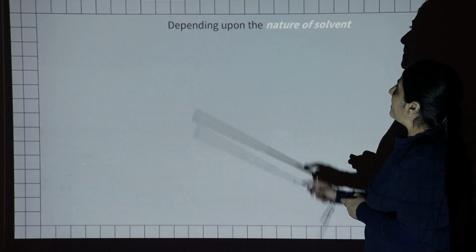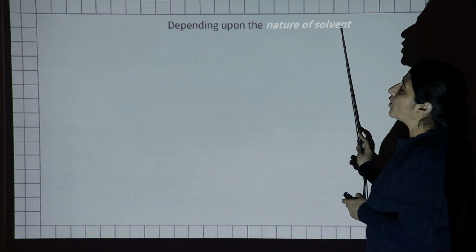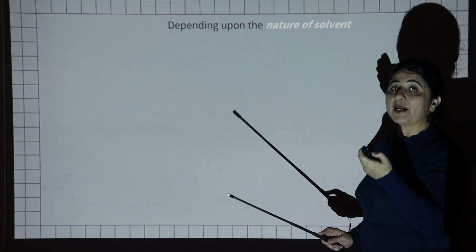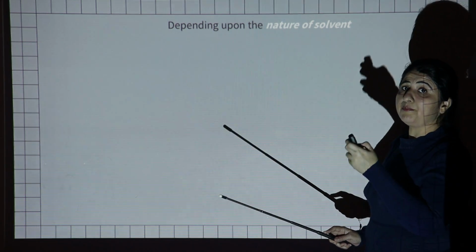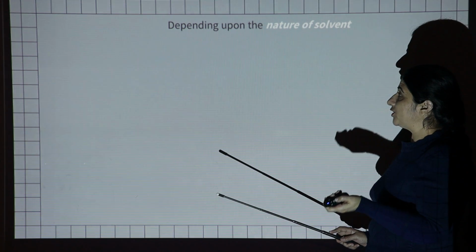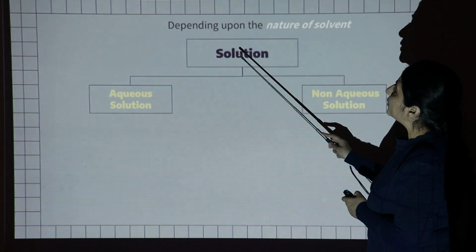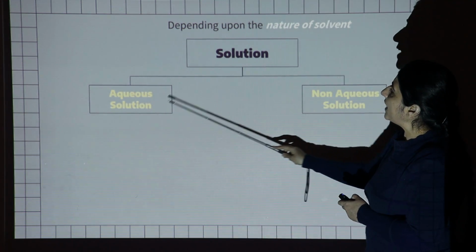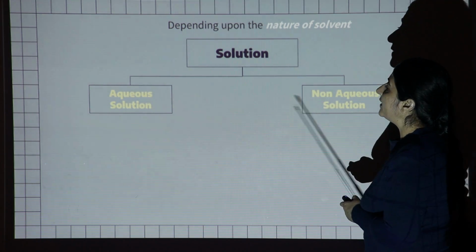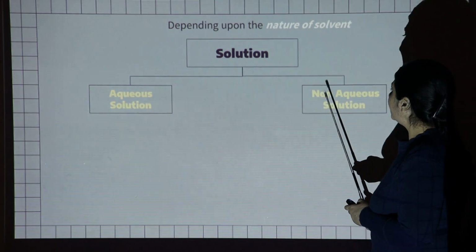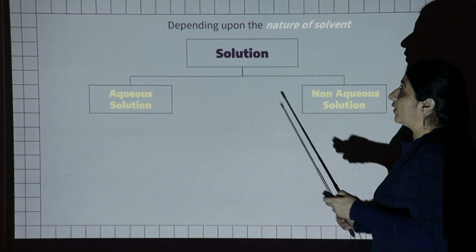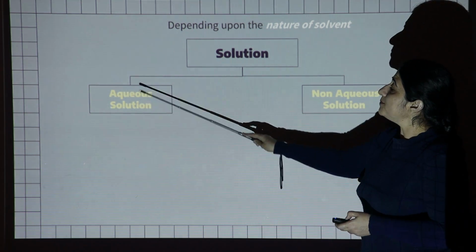Next, depending upon the nature of the solvent, what type of solvent you are using while making the homogeneous mixture, we have two types of solution: aqueous solution and non-aqueous solution. Aqueous means water.